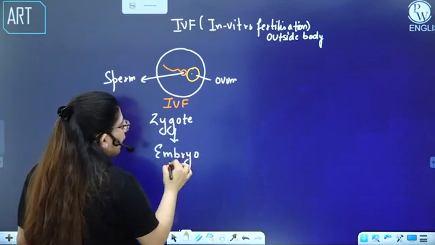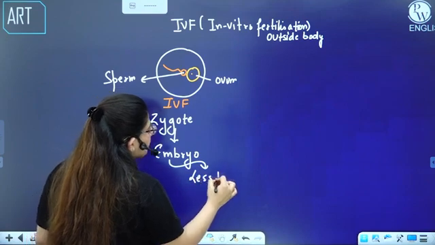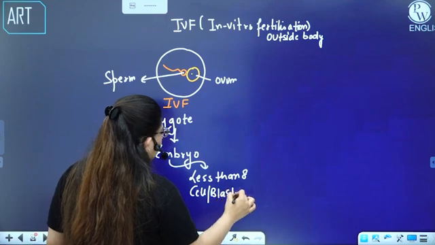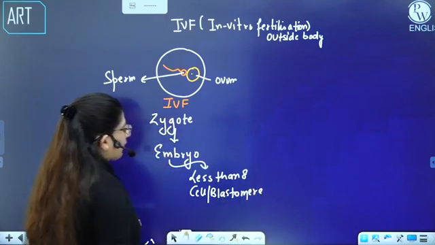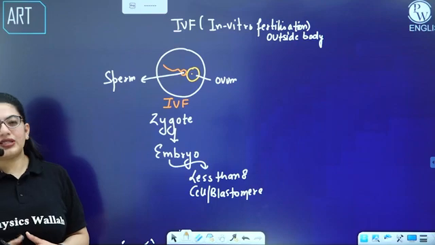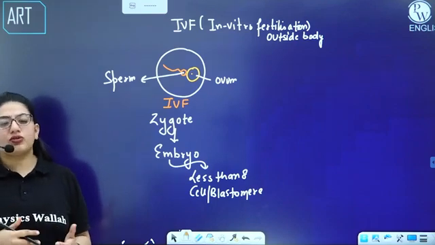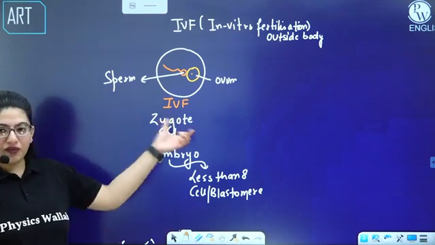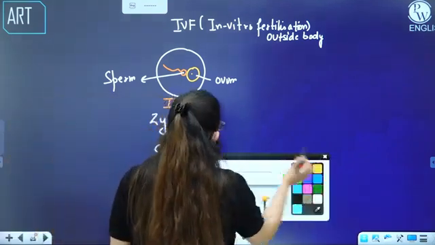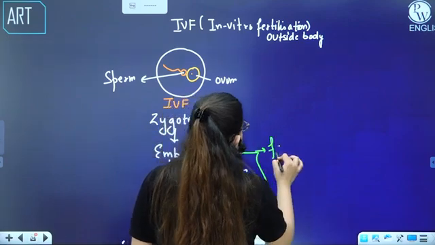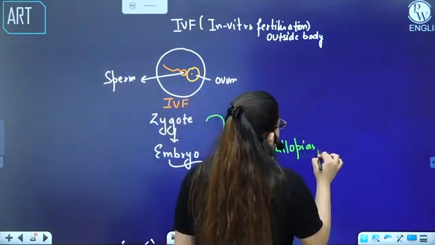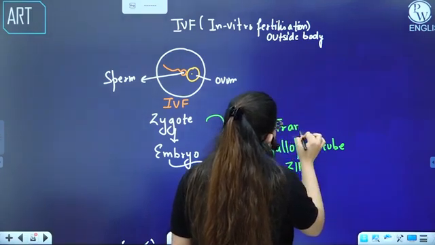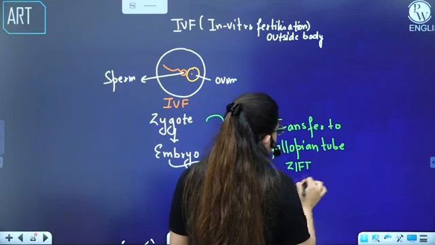Now, if the embryo is less than 8 cell stage, 8 cell or blastomere, you know that if the embryo is more than 16 cell stage or so, 8 to 16 cell is morula, and it is present near the uterus in the fallopian tube, and it will then start moving towards the uterus. So if it is less than 8 cell stage, then you will transfer both of them into the fallopian tube. And you call this technique ZIFT. Where did we transfer them? We transfer them to the fallopian tube. So this technique is ZIFT.